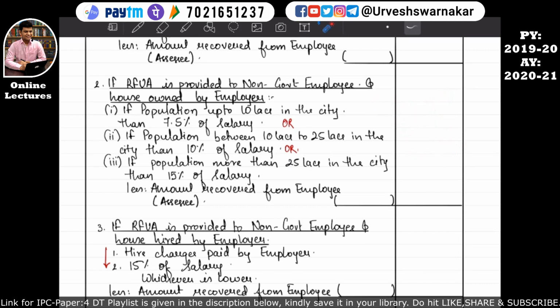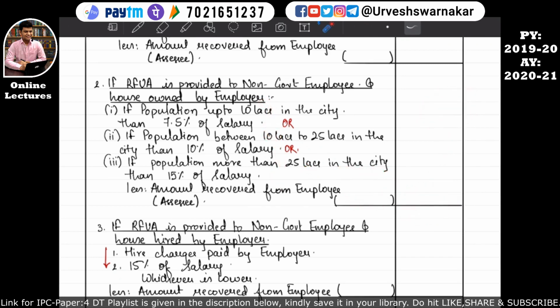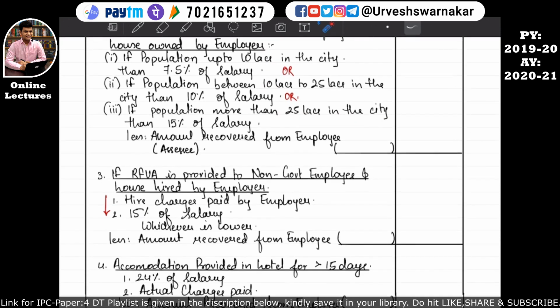And then whatever value we have derived, we will write it over here, and then we will reduce the amount recovered from the employee. I hope this is quite clear. So for example, assume that the value of non-monetary perquisites, as derived from either of these formulas, is rupees 10 lakh, and the amount recovered from the employee is say rupees 7 lakhs. So in the outer column 3 lakhs will be taken, and this 3 lakhs will be taken in the computation of income from salary. I hope this is quite clear to you all. So let's move on to our next point, that is point number 3.